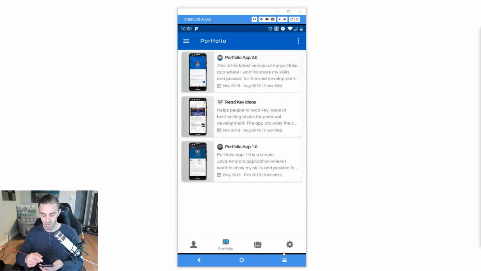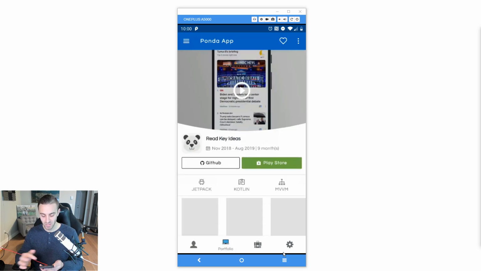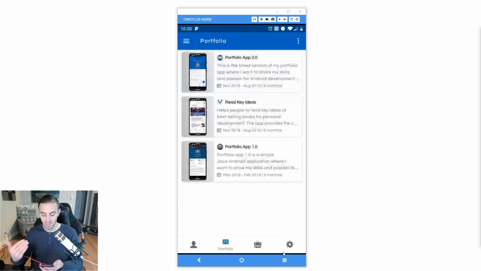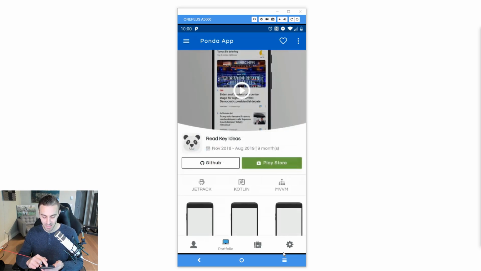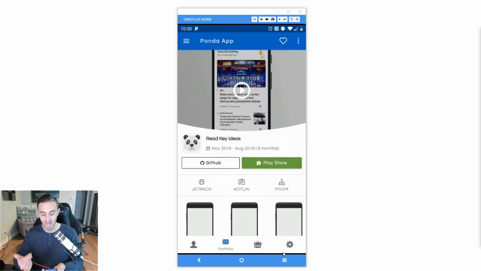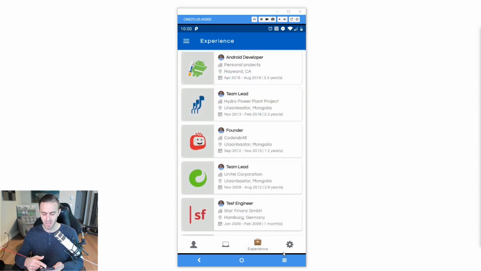If you go to the next part, you can see he's using a recycler view here. It looks really nice. If you click on these, it shows some of the apps that he's worked on. So this is literally a portfolio. You can see there's Portfolio App 1.0. It's talking about himself. This is basically a resume or a portfolio, but it's in the form of an application. I should have said that at the beginning, because I kind of have been not accurately describing this, I don't think.